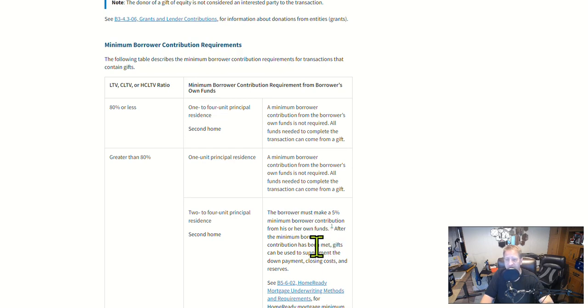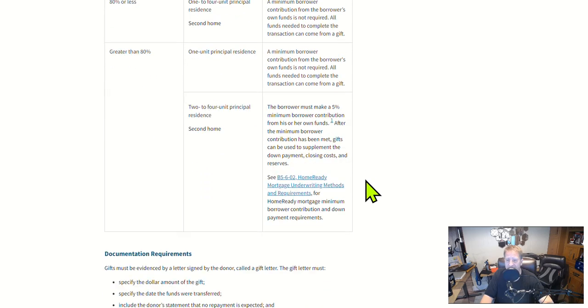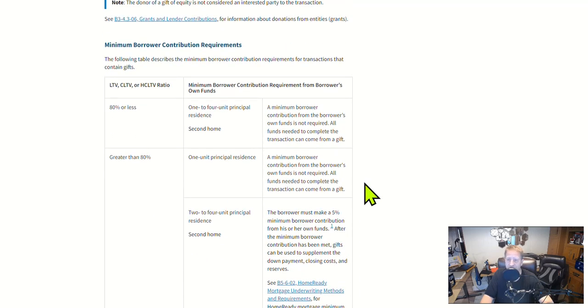In other words, if it's a $100,000 house, you've got to bring $5,000 of your own money in this scenario. Now, if it's a 1-unit, single-family personal residence, you don't have to bring any money of your own funds. It can be 100% gift. And there are scenarios where this 100% gift can go all the way down to 3%. So there's the minimum contributions.